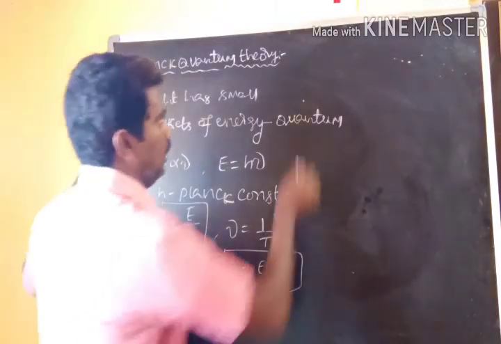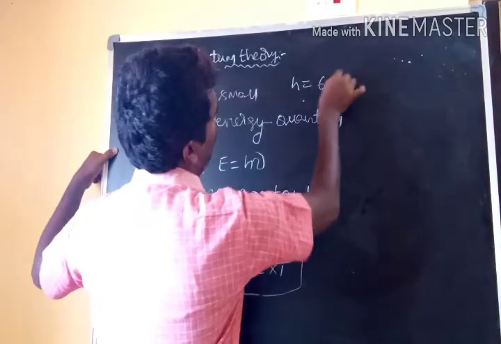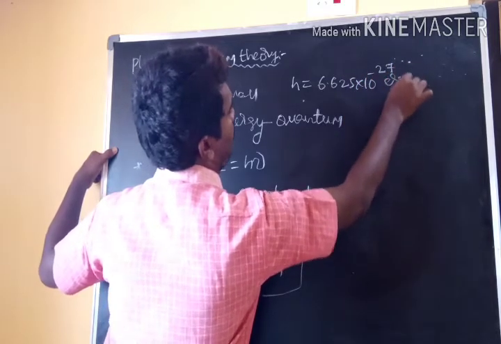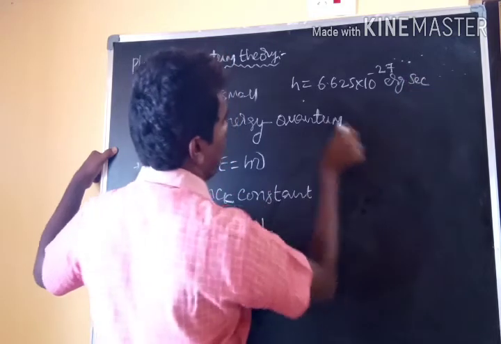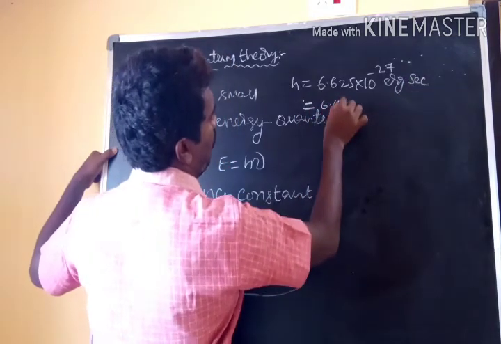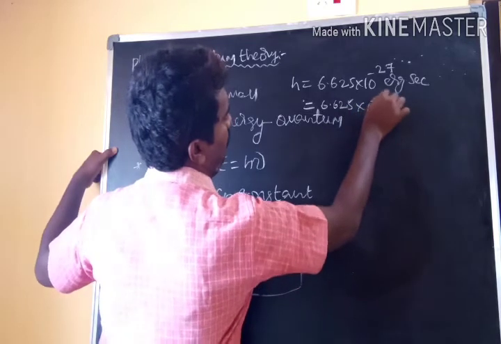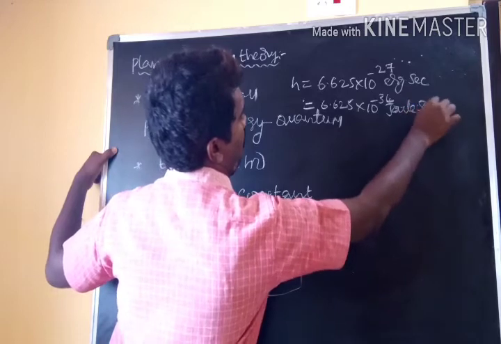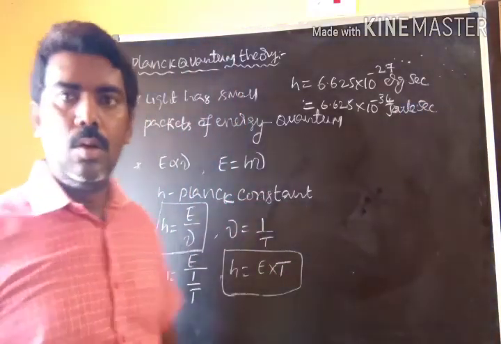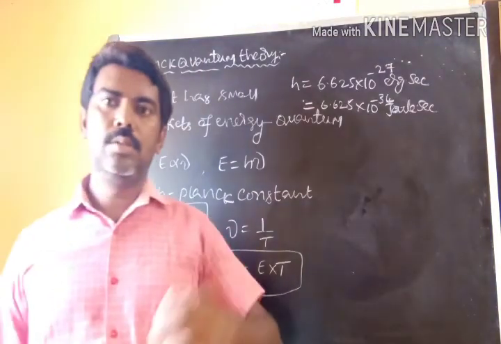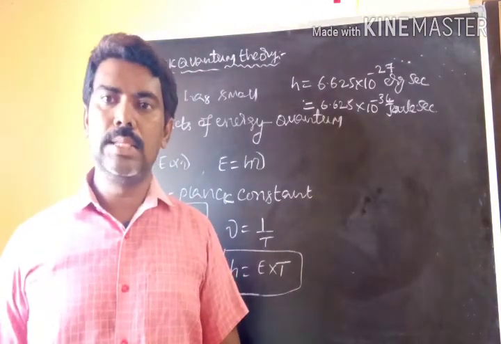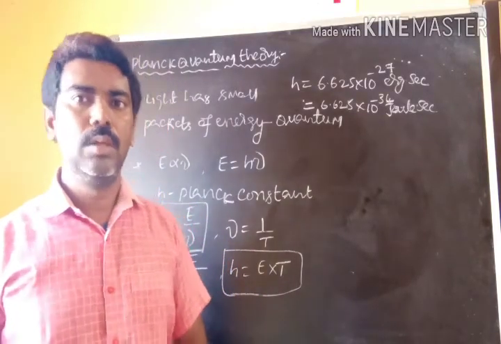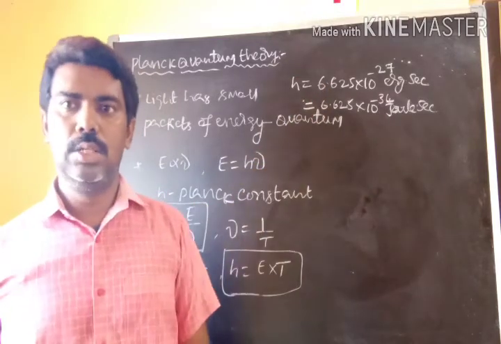Then the values of h are 6.625 into 10 power minus 27 erg second, or 6.625 into 10 power minus 34 joule second. They are the two values of Planck constant.